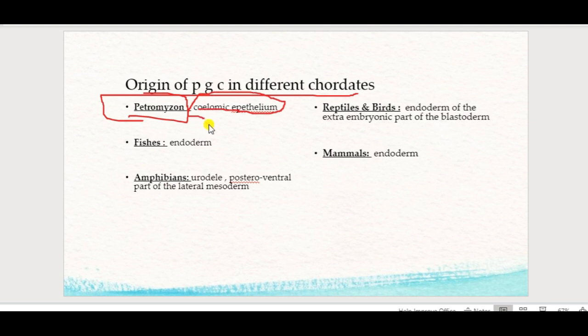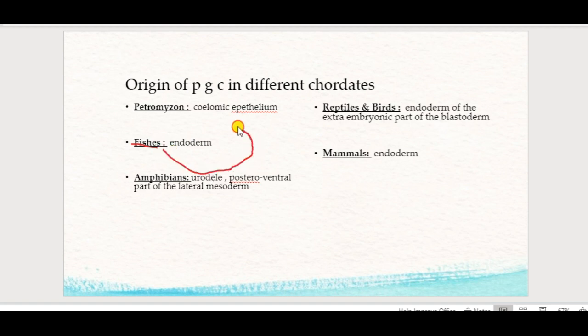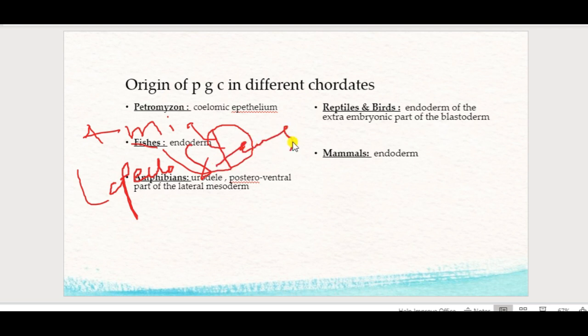In fishes, these primordial germ cells arise from the endoderm. Fishes like Amia and Lepidosteus are examples.